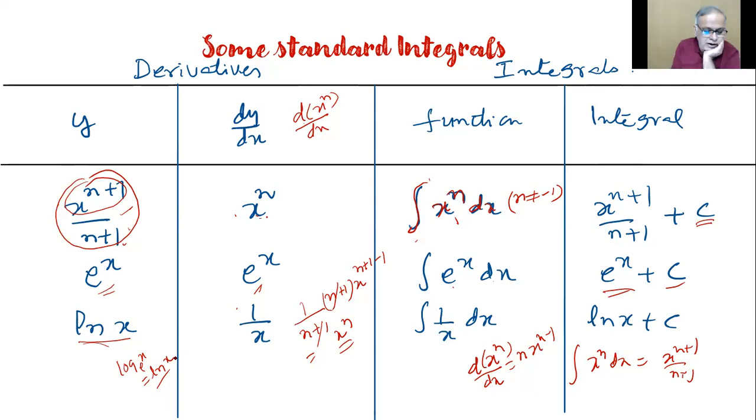You may be wondering why I took this function here, because differentiation of this is this, so integration of this is this. We already know if y is x power n, we already know the derivative. I did not take that. I just searched back one function like this whose differentiation is known, so that I could write integration of this is that.